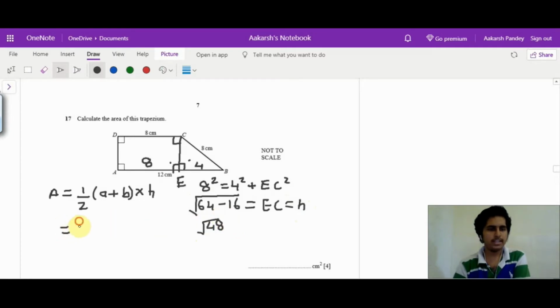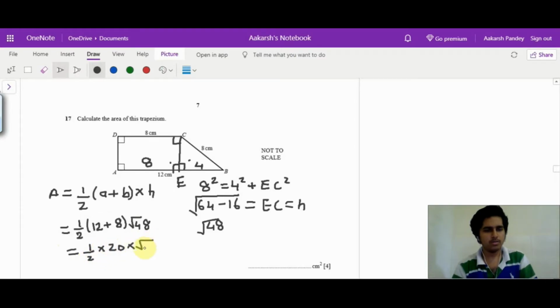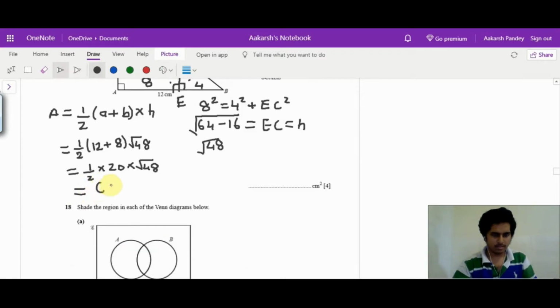So finally the area is half into 12 plus 8 into square root of 48. This turns out to be half into 20 into square root of 48. This is equal to 69.28. So the answer is 69.28.